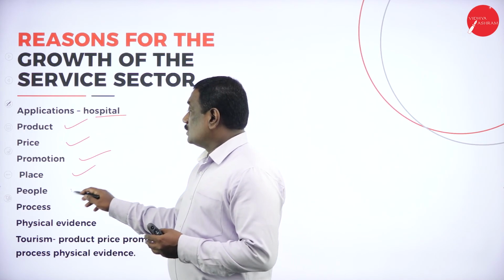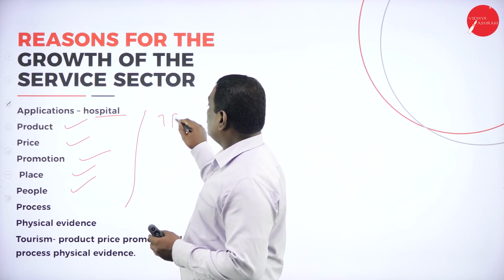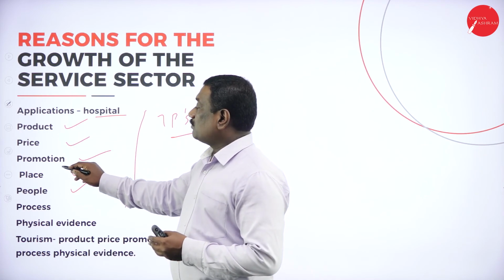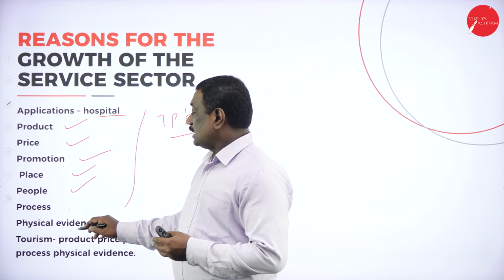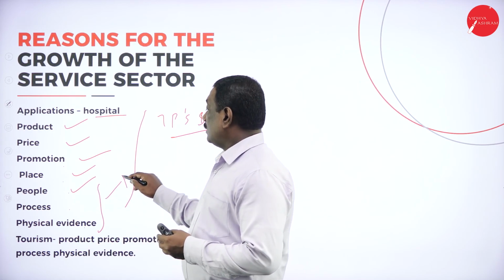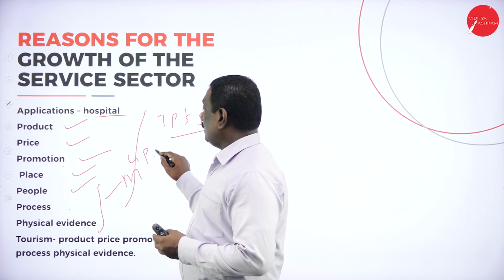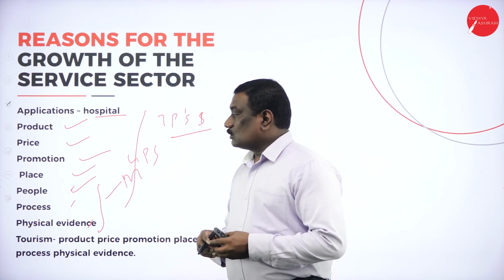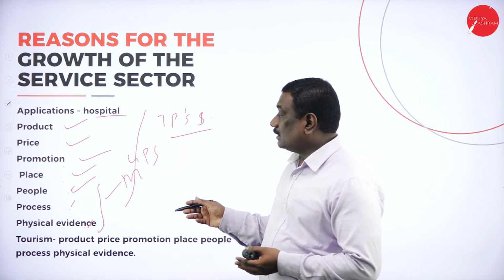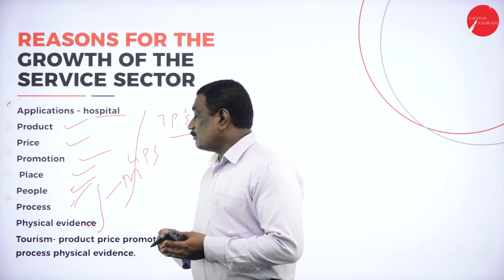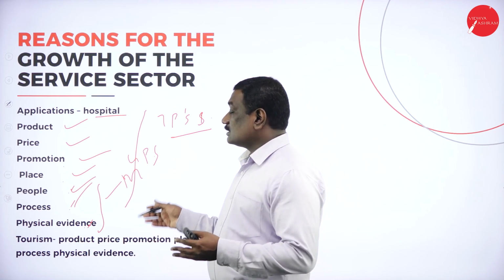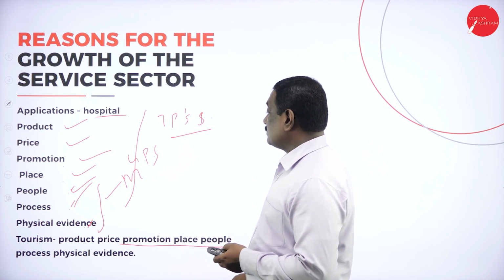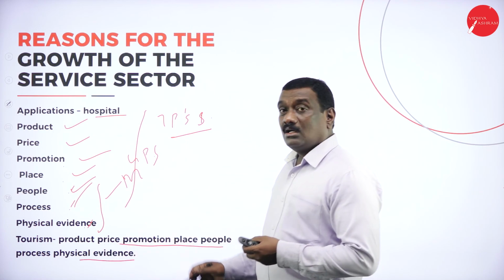Then people, so we have totally 7 P's, we say 7 P's of the service sector. The first one is product, second is price, promotion, place, people, process and physical evidence. So already we have 4 P's in marketing, and another 3, that is people, process and physical evidence, have been added to the service sector. So people, who are the people who will be coming to that particular hospital and taking the treatment, the process, how it is being done, and physical evidence, that is the place.